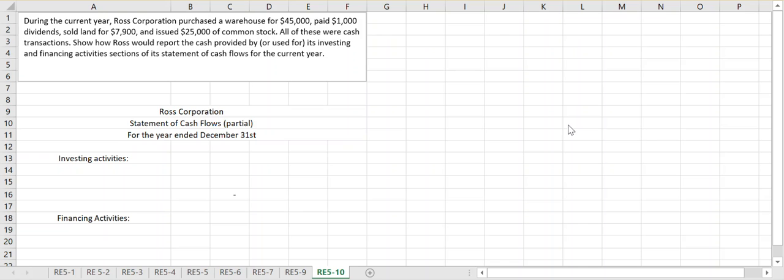When we're thinking about investing activities, think about what you would invest your money into on a personal basis. You would invest your money into maybe buying a home, maybe buying a new car, maybe investing in your retirement or buying some stocks or bonds. Same type of thing for businesses. When you're thinking about investing activities, think about anything that the company has purchased, again, for cash, because it's our statement of cash flows, or sold for cash, of non-current assets. So again, that would be some of their investments. That could be any of their long-lived assets like intangible assets or fixed assets.